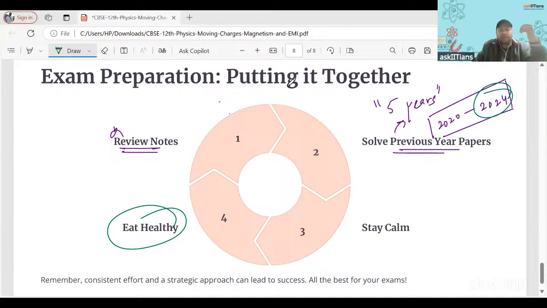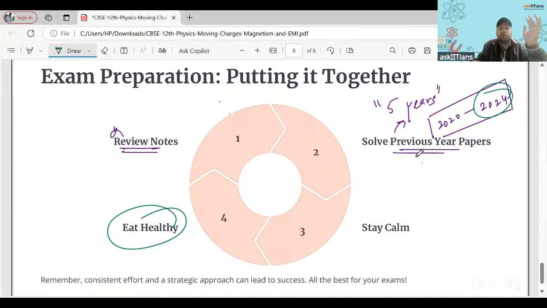Try to wake up at the time when the exam will be held. You should be very active, your mind should be very active in that time slot when your exam will be held. So try to practice all these things. Sit practicing previous year papers in that time slot only, when you'll be having your exam.